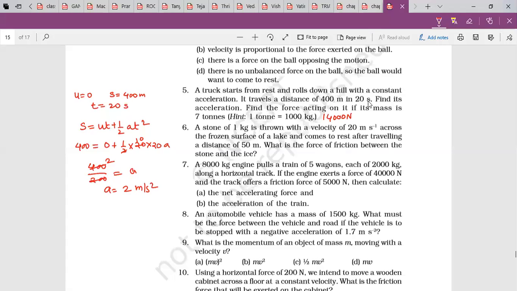What does the question say? Read the question carefully. Read carefully, don't shout.